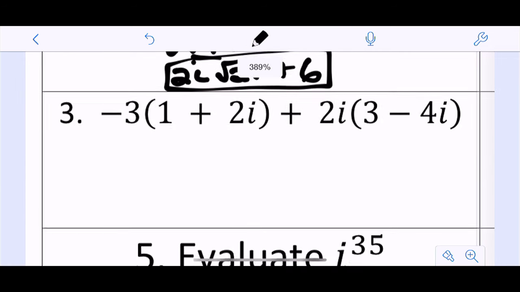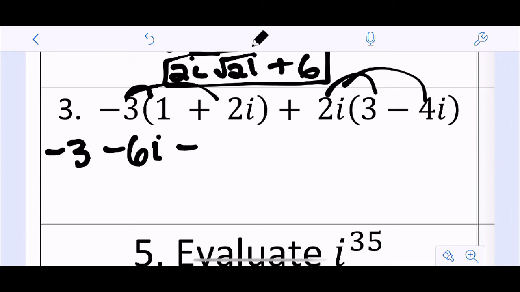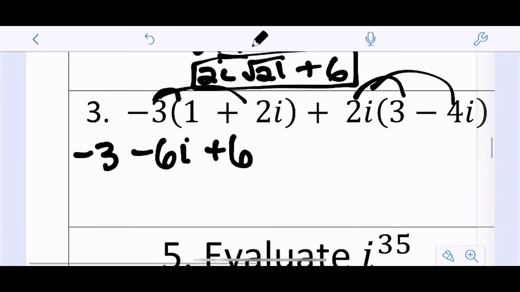All right, next one, looking at these. So -3 times 1 plus 2i plus 2i times 3 minus 4i. So treat these just like variables. I'm going to distribute this out. So -3 minus 6i. I'm going to distribute this out. So plus 6i minus 8i squared.